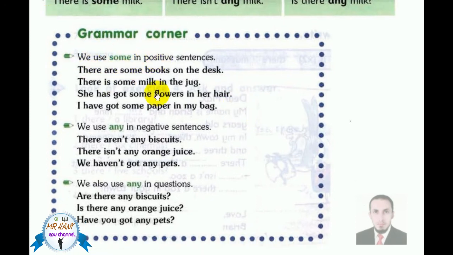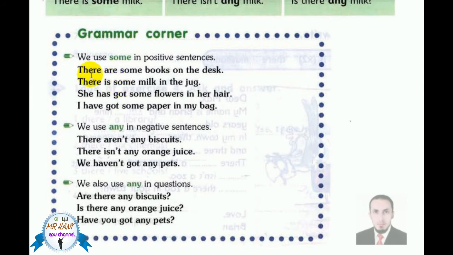Now let's go to the extract at the end of our lesson today. Grammar corner. These are some important points you should take into consideration in order to answer with some or any. Pay attention to me. We use some in positive sentences, it means affirmative sentences without not.